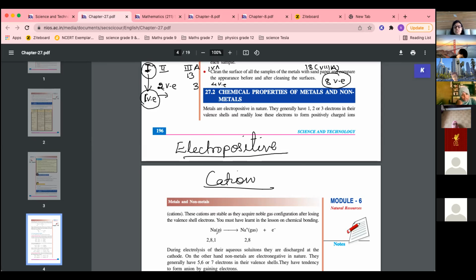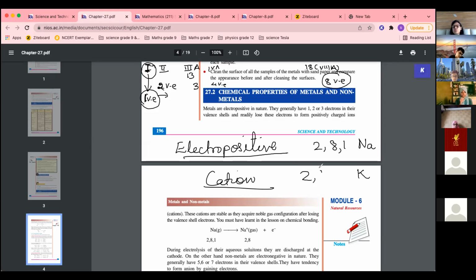If you take the example of sodium, sodium will lose 1 electron and become a 1 positive charge ion. You know sodium, what is the valency of sodium? The atomic number is 11, so 2, 8, 1 is sodium. This is Na, sodium.